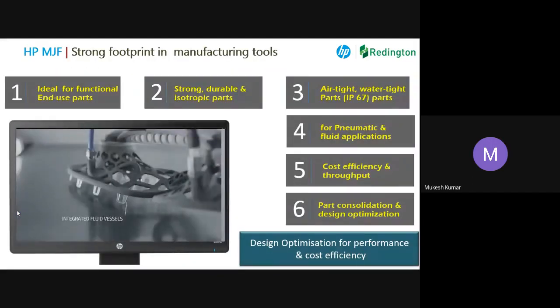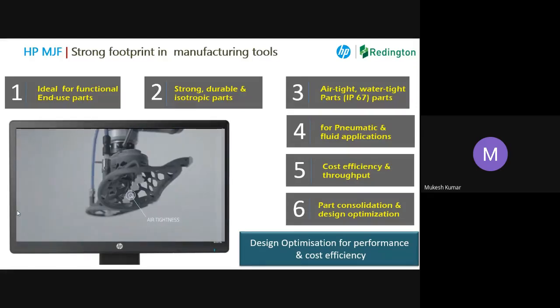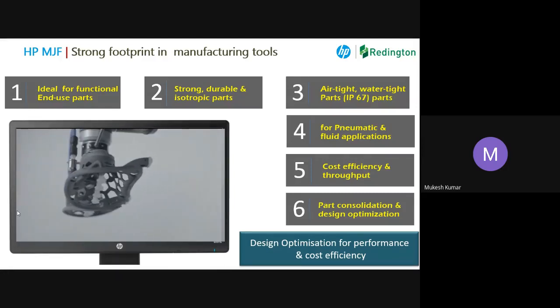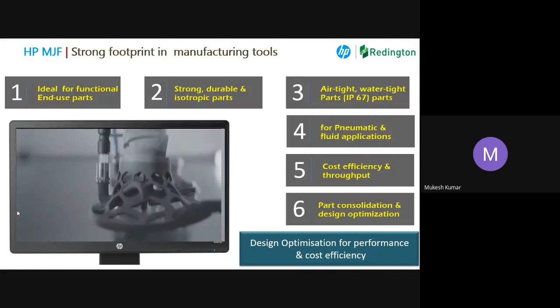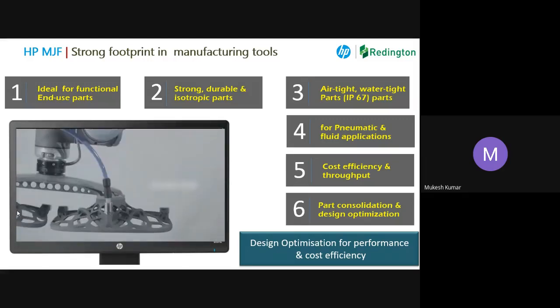This is also one of the grippers here. In industry, a lot of robotic applications are there where parts are lifted with the help of a robot and an end of arm tool. End of arm tool is always a machined one. It is always a kind of assembled part, and it has got a lot of weight onto it.